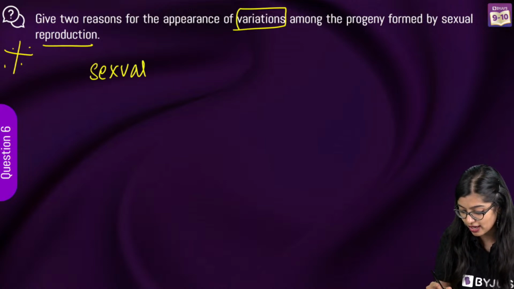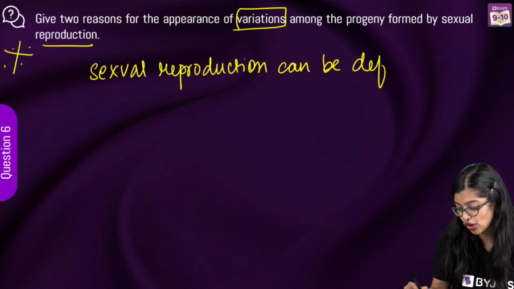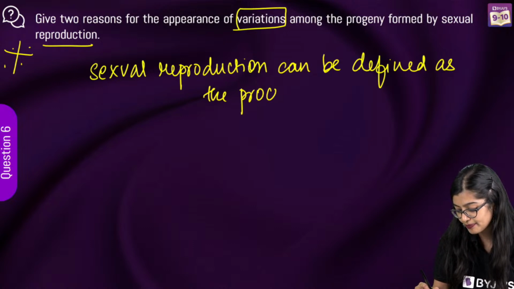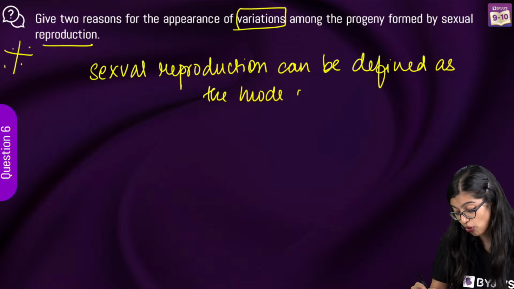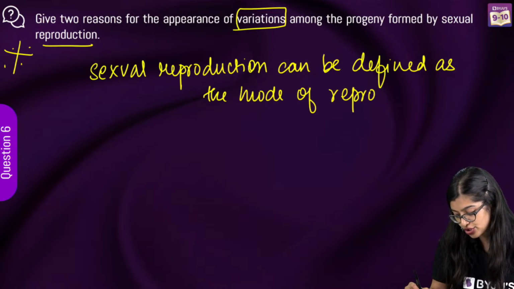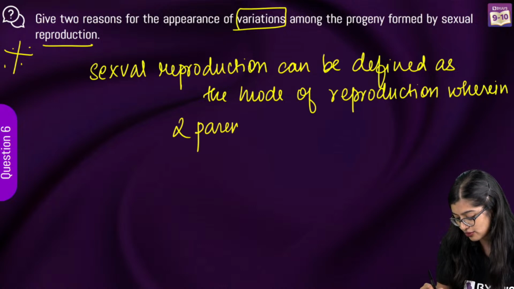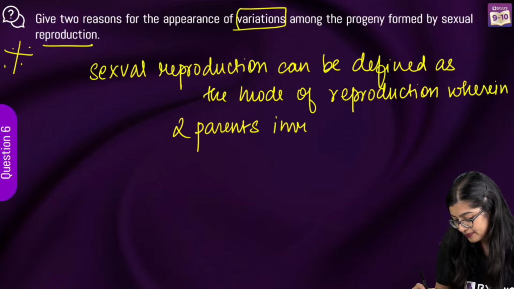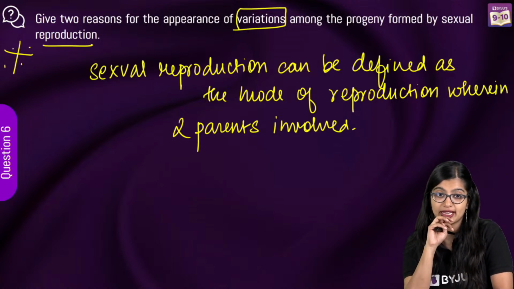So, sexual reproduction can be defined, I'm writing the definition for all of you, as the mode of reproduction wherein 2 parents are involved, right? Now after this I will not write because I want you to tell me the answer.